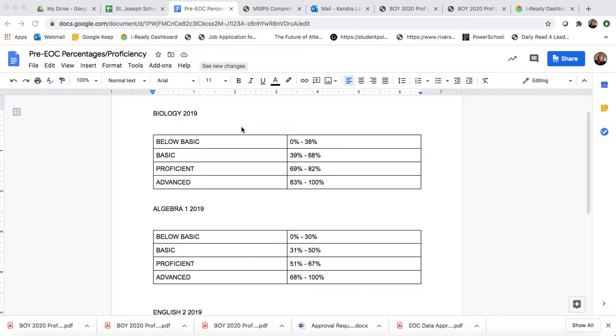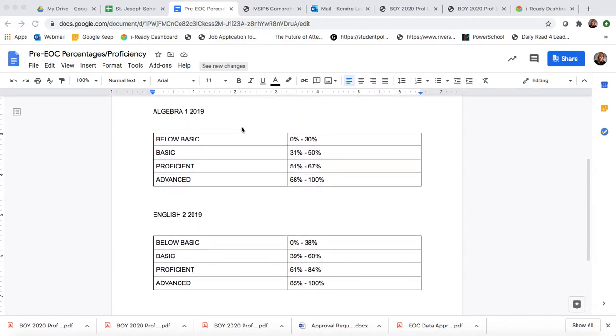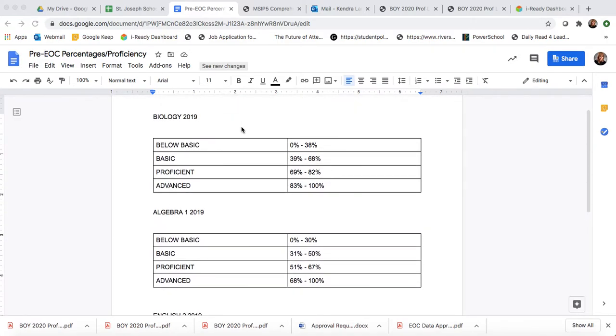And those percentages are simply a function of how many answers or items students get correct and how many they don't. So if we have established that for these particular areas, if your teachers develop their own proficiency correlation to percentages, they may do that.